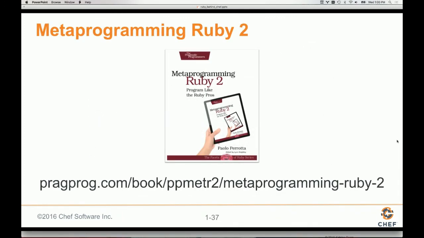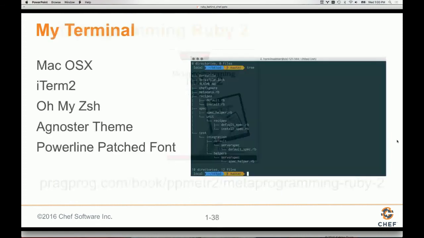And for those of you that want to learn a little more about how Chef is built underneath the covers, take a look at Metaprogramming Ruby 2. This book is available on Amazon or Prag Prog. It's written by a good friend of mine. I really love this book. When I first started making the transition, I wondered how Ruby is different from other languages, how it is so powerful, and what people are doing with it. This is a book that really opened my eyes to that. It's a fairly advanced book in that it assumes you know some basic Ruby, but it's truly impressive in terms of what it shows and presents to you.